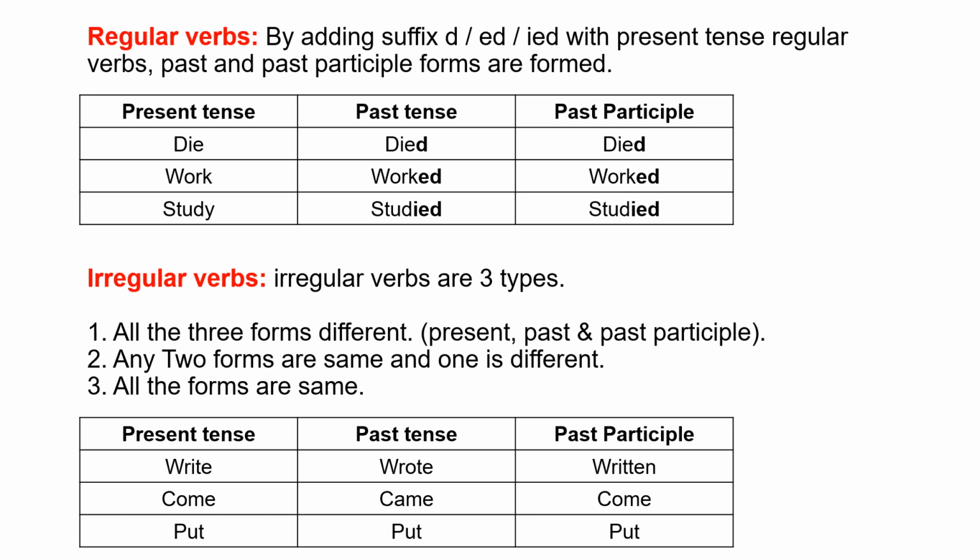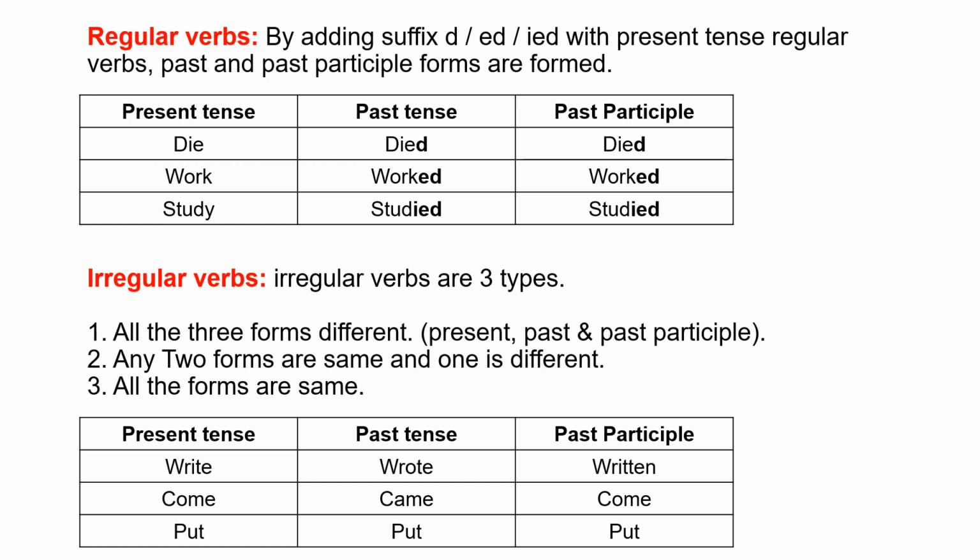Next, work. As a present tense verb, we add ed to get the past tense and past participle forms. Work, worked, worked. Study. We add ied in the place of y to get the past tense and past participle forms. Study, studied, studied.